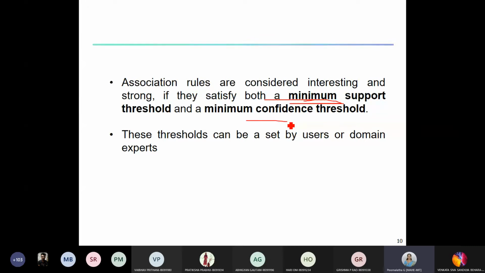Whatever the threshold, we cannot question it, but once the threshold is decided, if both support and confidence are more than their respective thresholds, we call such association rules strong association rules or interesting association rules.